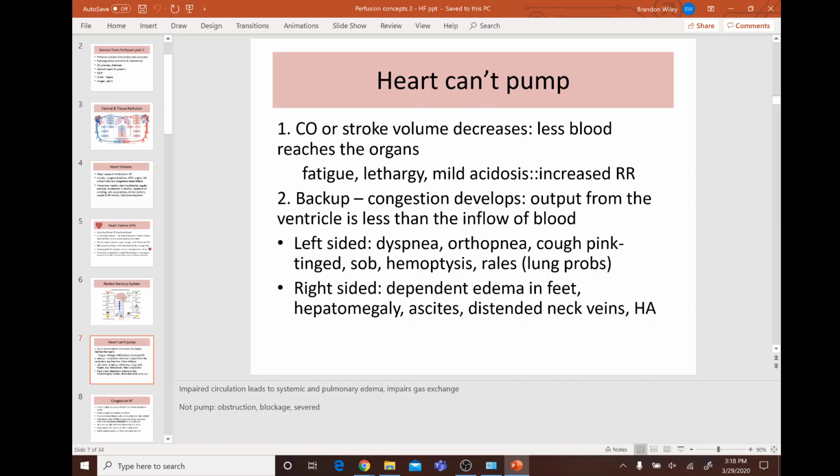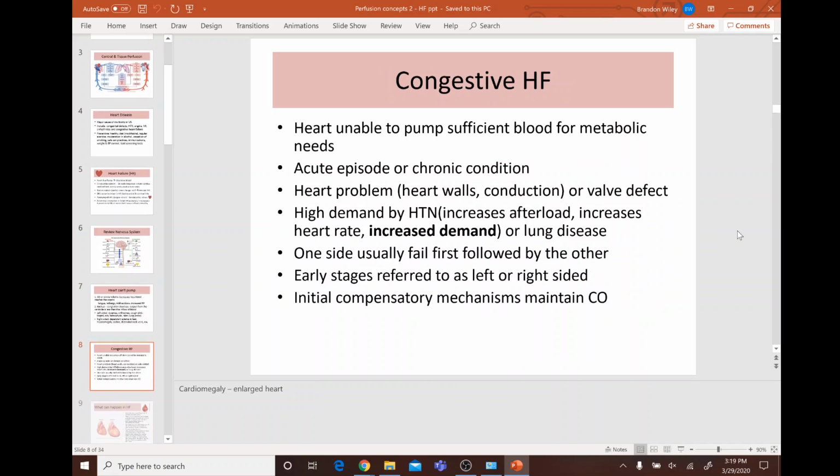What do you think the symptoms of left-sided heart failure would be? Dyspnea, orthopnea, cough, pink-tinged sputum, shortness of breath, hemoptysis, rales, lung problems. Obviously, if it's left, it's going back to the lungs. And then what do you think right-sided symptoms would be? Dependent edema in the feet, hepatomegaly, ascites, distended neck veins, and a headache.